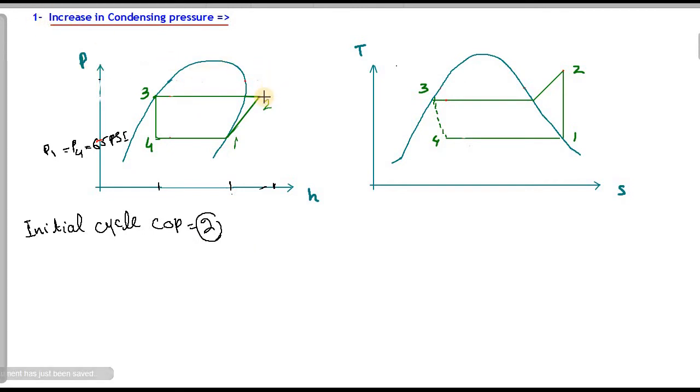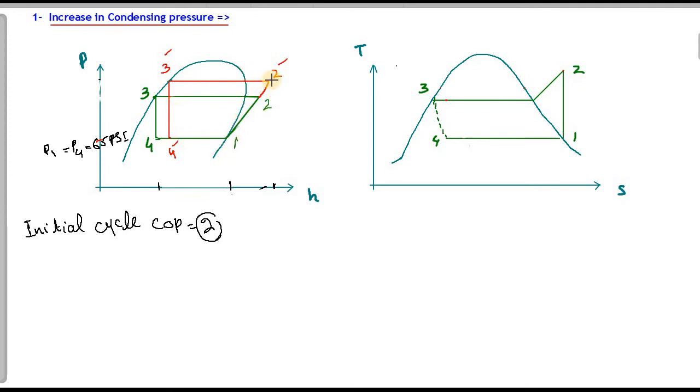Okay. Now we will increase the condensing pressure. For example, this pressure is increased up to this point, which is our new point 2 dash, while this is our new point 3 dash. After increasing this pressure, this is our new vapor compression refrigeration cycle.